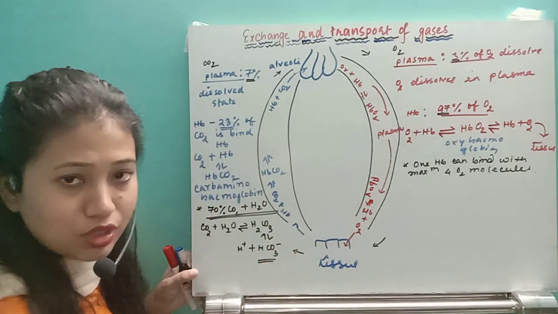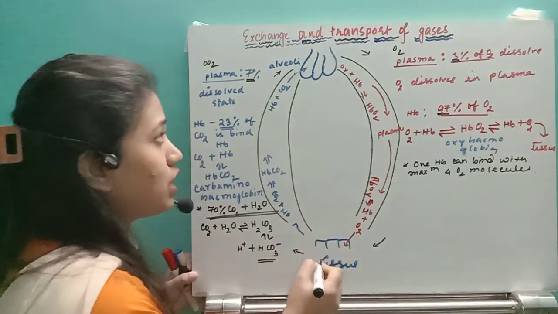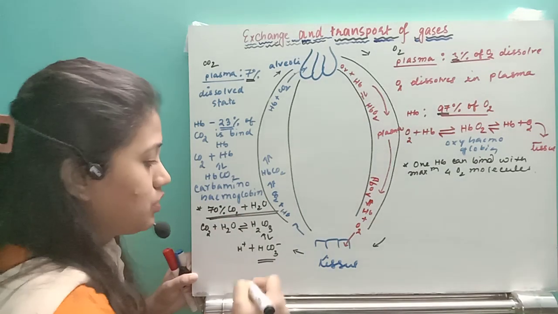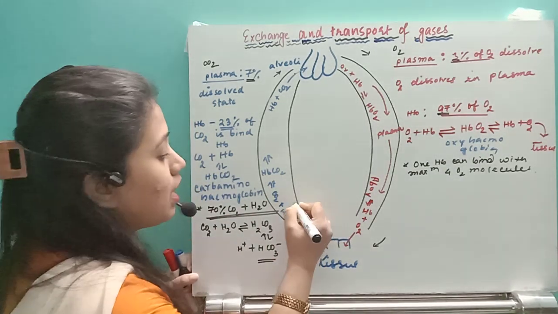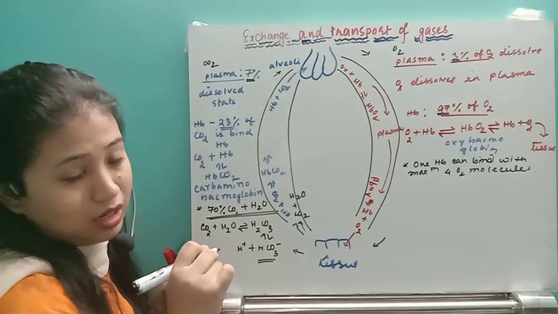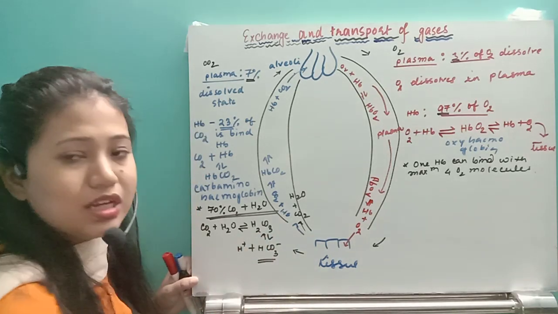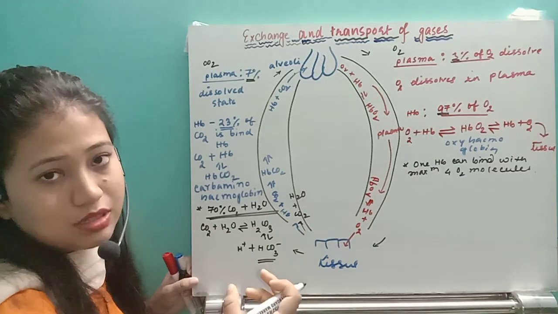As bicarbonate ion, carbon dioxide reaches from the tissue to the alveoli. So this is very much important. Whenever carbon dioxide binds with the water present in the RBC, and the bicarbonate ion is produced, that bicarbonate ion will diffuse from the RBC into the plasma.